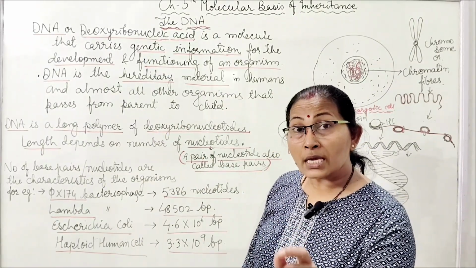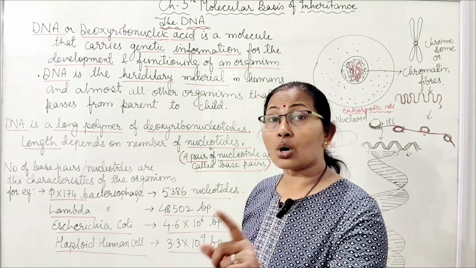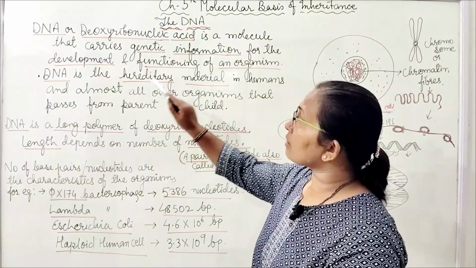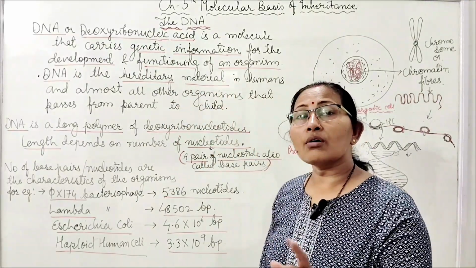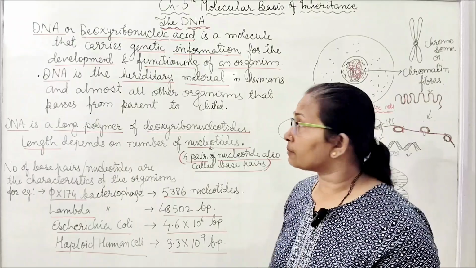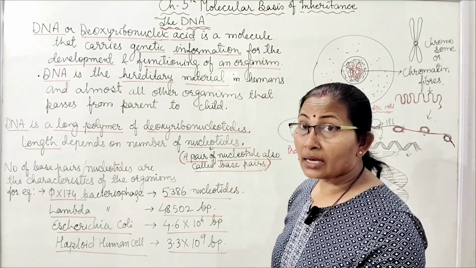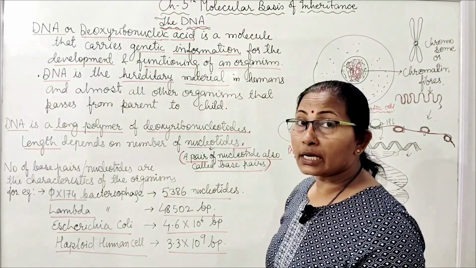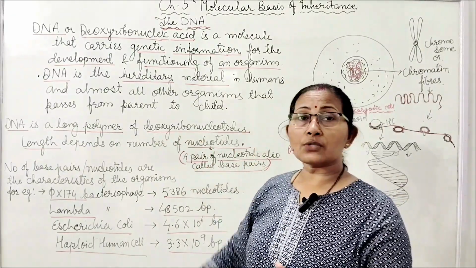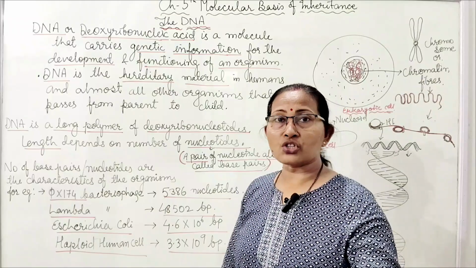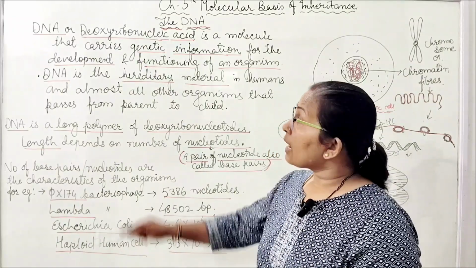It means the base pairs present on the DNA carry information about the development and functioning of an organism. DNA is the hereditary material in humans and almost all other organisms that passes from the parents to the child, from one generation to the next generation.